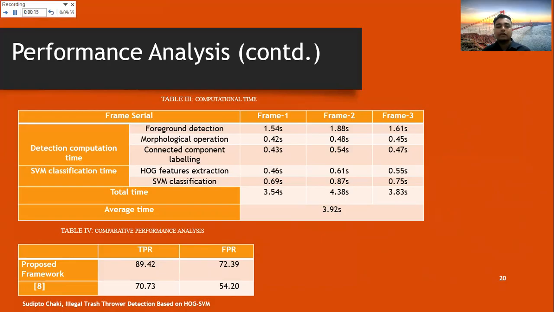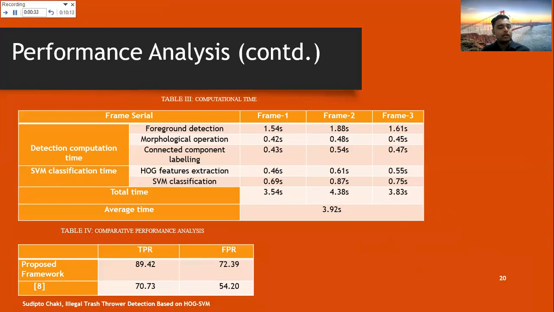So you can see, using the three different resolutions, we have calculated for 5 or 6 basic levels, from foreground detection and morphological operation to the SVM classification stage. Basically, the average time was 3.92 seconds for the computational part.